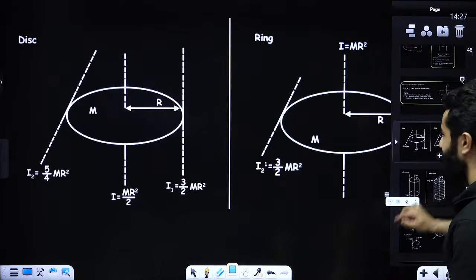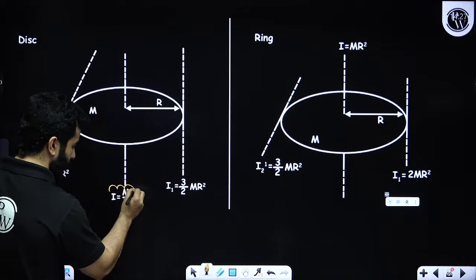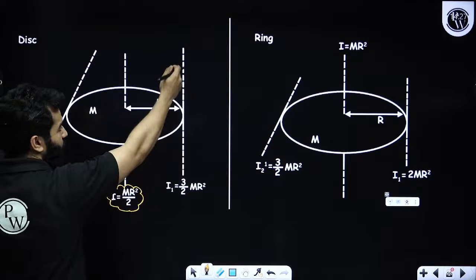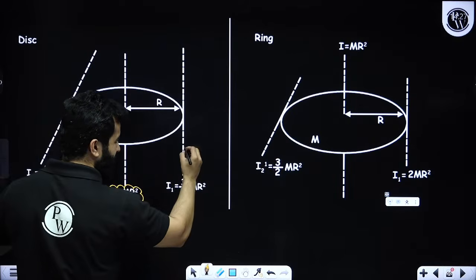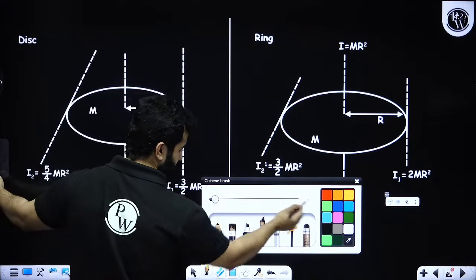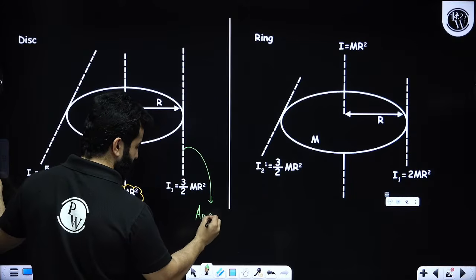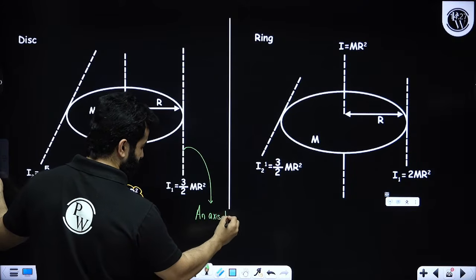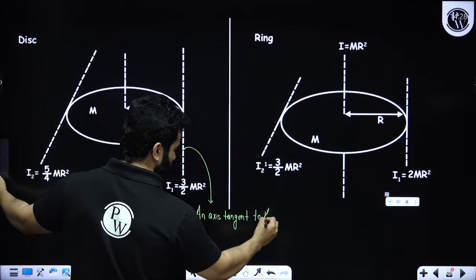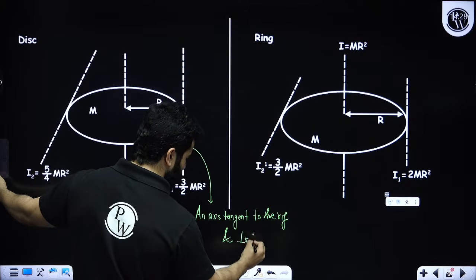So for example, please remember this as mr square by 2. Now let's suppose we want to find out the moment of inertia about this axis. The most important thing is how to read this axis. So we are going to call this an axis which is tangent to the ring and perpendicular to the plane of the ring.